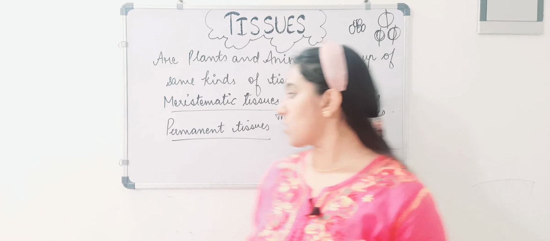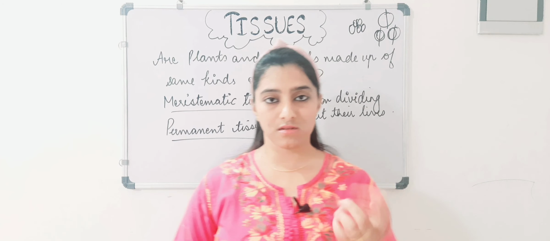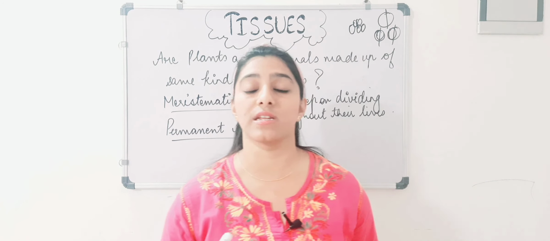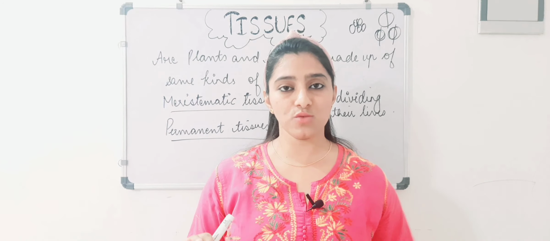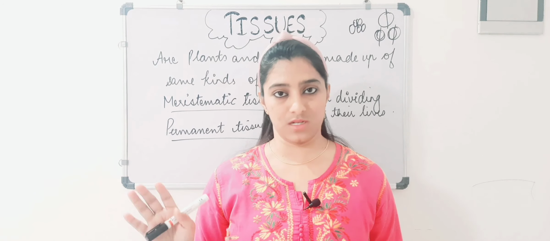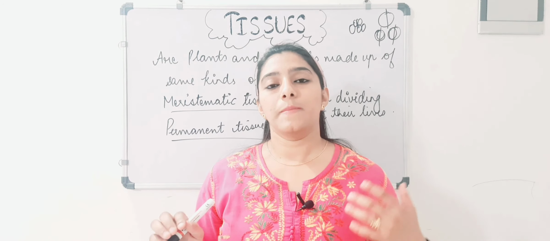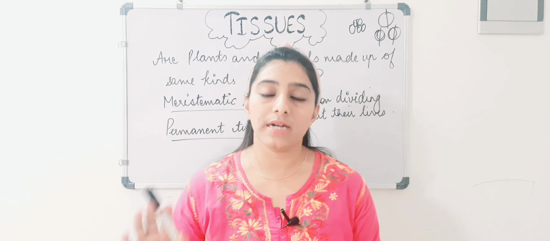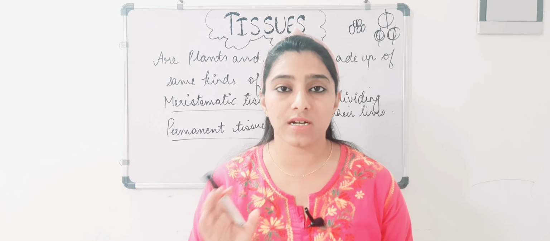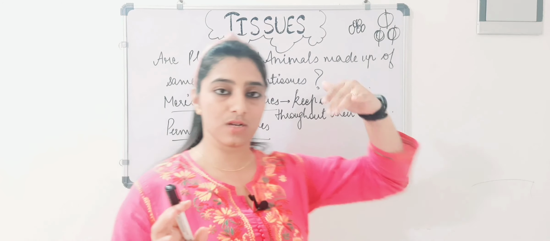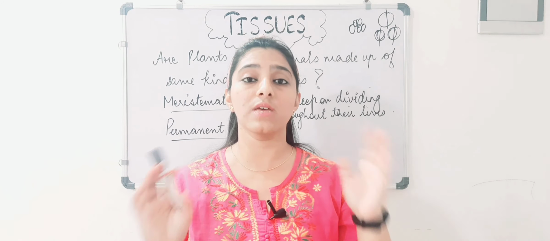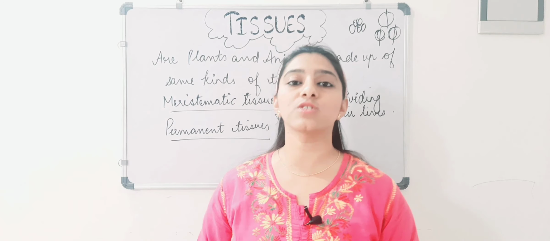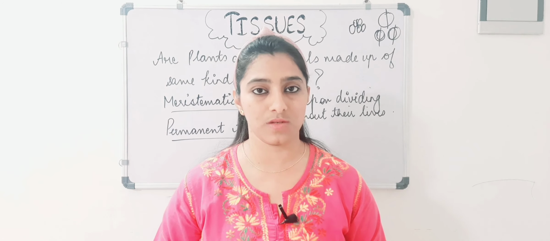If I talk about permanent tissue, the word is explaining its own meaning. Permanent tissue means tissue which will not change, which is permanent. Division will take place in meristematic tissues, but when these cells which are continuously dividing throughout their lives stop dividing, the moment they stop dividing, they lead to the formation of permanent tissues.